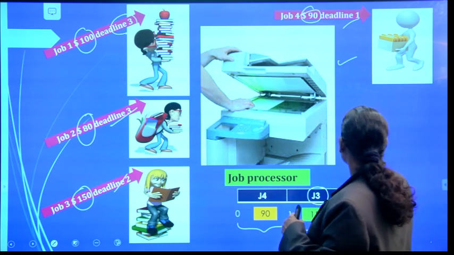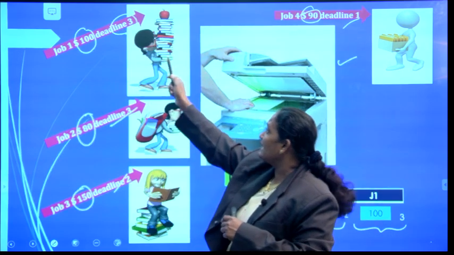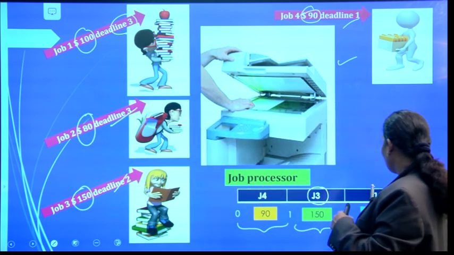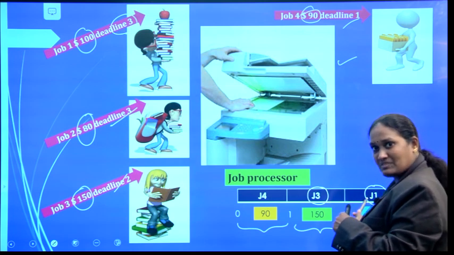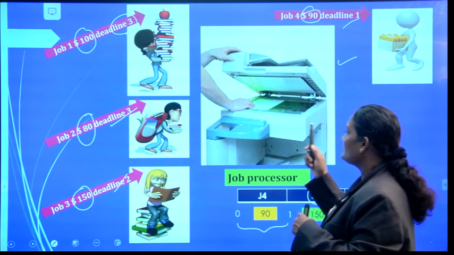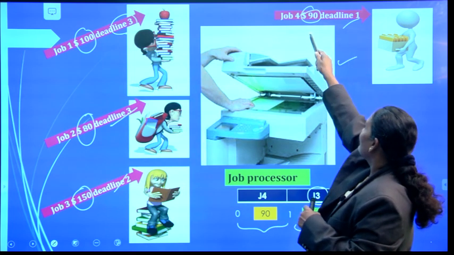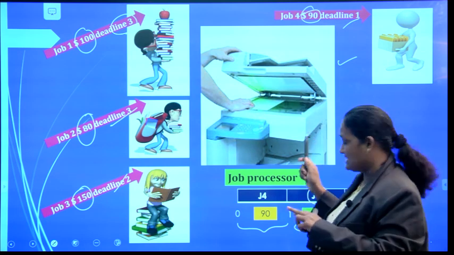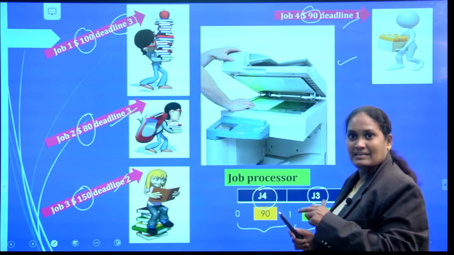And what is the next highest profit job? This one is the next highest profit job. He can wait for 3 hours. Here I can complete his job in the third hour. Now what is the next highest profit job? This one. So here he can wait for 1 hour only. That is, I need to finish his job within the first hour. So I am going to process this job.